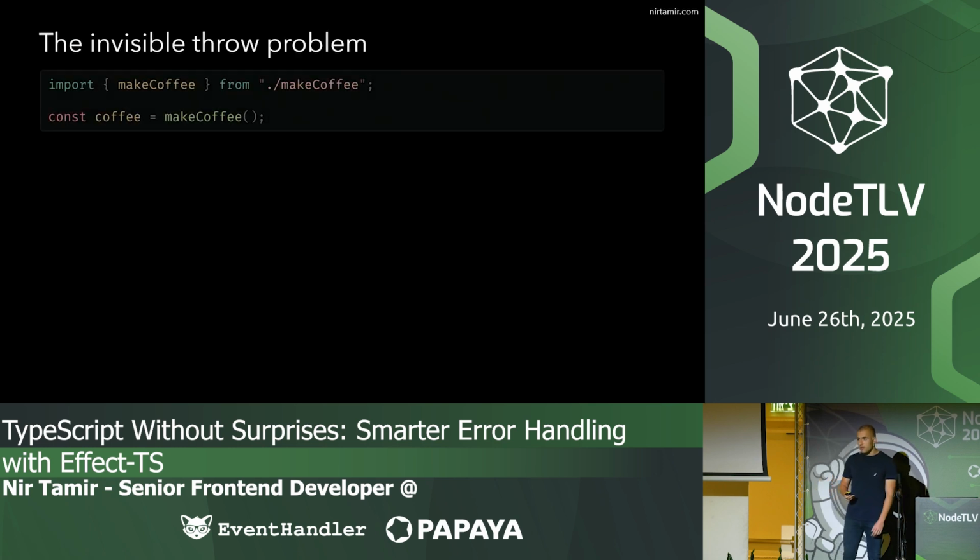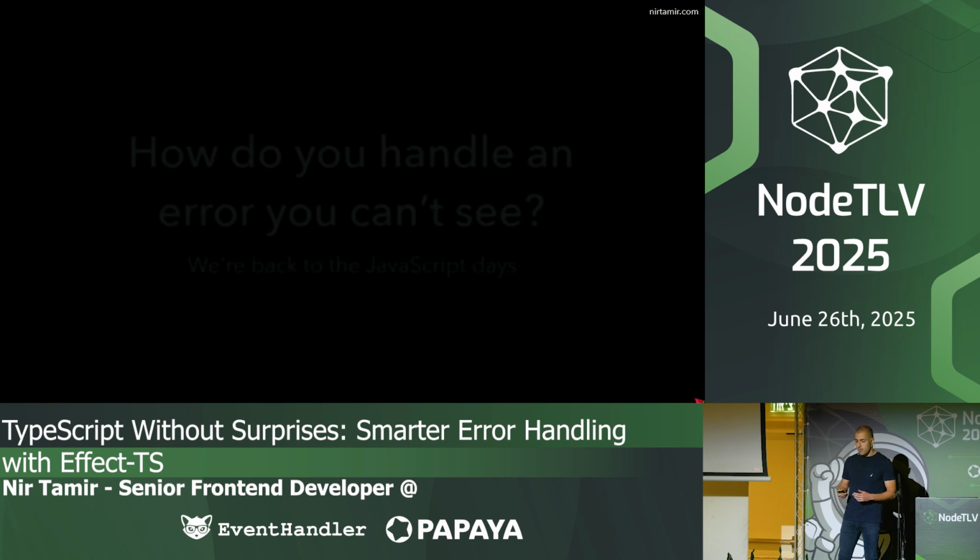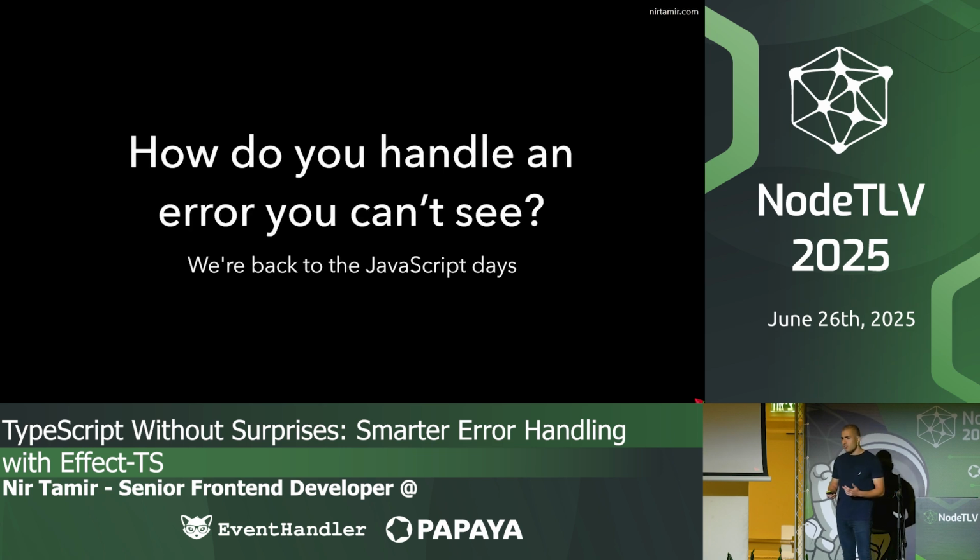And look at this function, makeCoffee. TypeScript helps us with the parameters. We know that this function accepts no parameters, and it returns a coffee. But when we actually run this function, we get a machine out of water error. TypeScript didn't tell us that this function can throw. So how do we actually handle errors that we can't see?